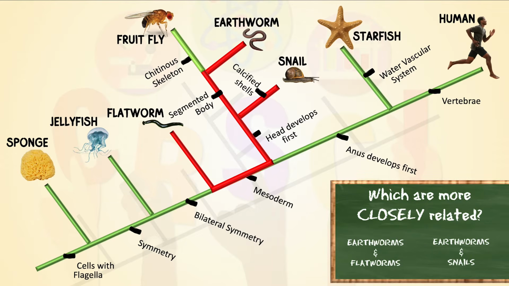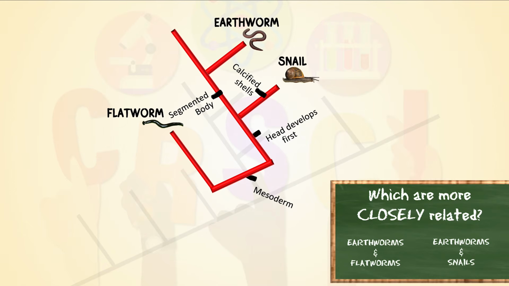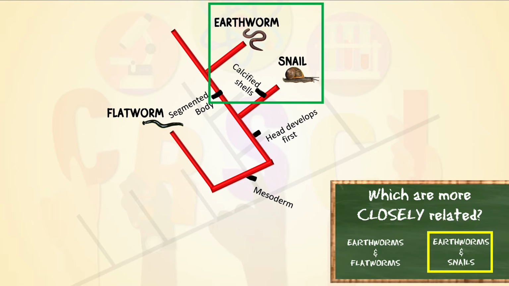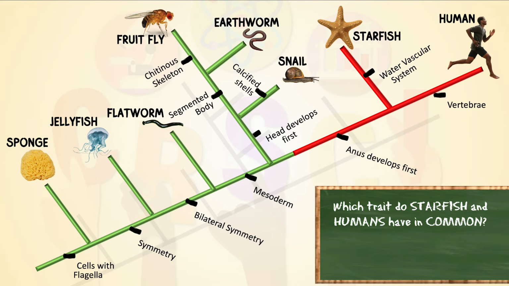So, which organisms are more closely related? Earthworms and flatworms, or earthworms and snails? Earthworms and flatworms are both worms, so I mean they gotta be. Look at the cladogram. Actually look at it. Earthworms and snails are more closely related. Right. Let's see. What trait do starfish and humans share that the other organisms on the cladogram do not share?